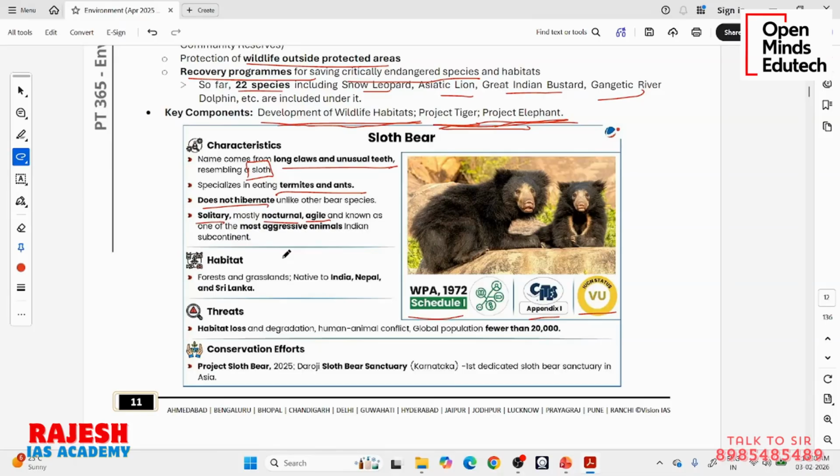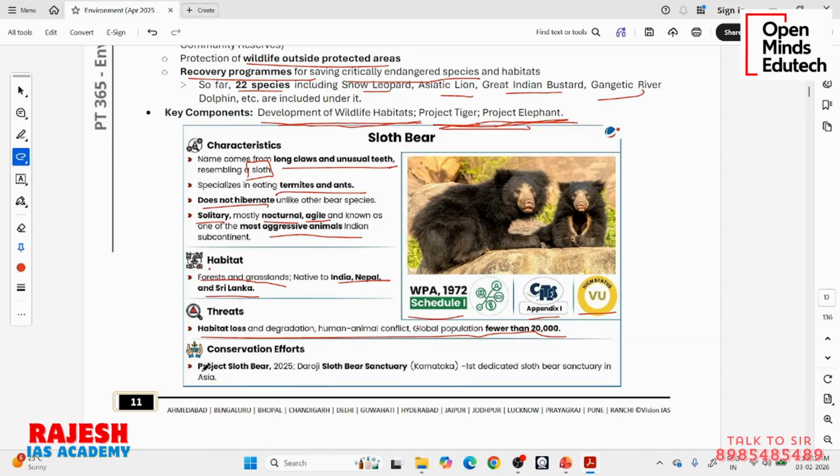More or less, all bears can run faster than humans. Many people think they can escape from a bear, but they cannot. They are agile and known as one of the most aggressive animals in the Indian subcontinent. Habitat: forests and grasslands native to India, Nepal, and Sri Lanka. Threats: habitat loss and degradation, human-animal conflict, global population fewer than 20,000. So numbers are falling, and that is why it is recommended right now.